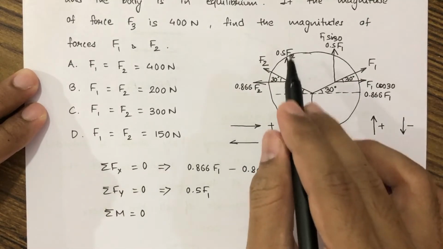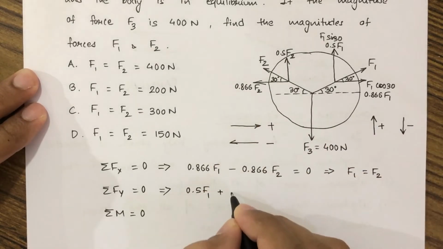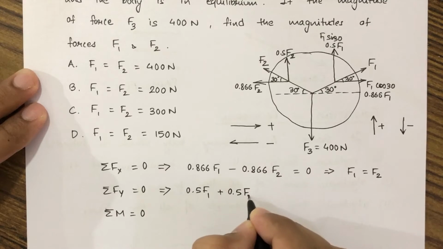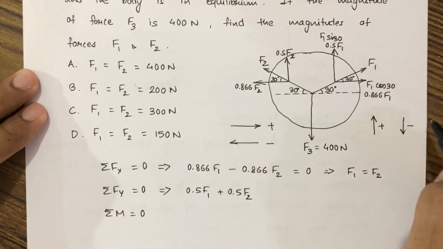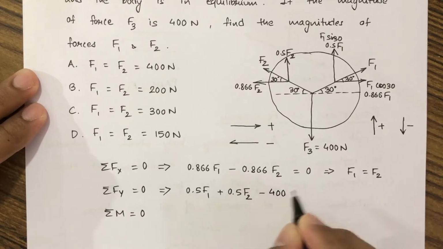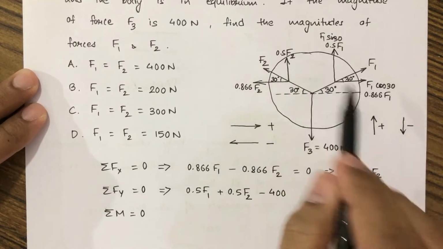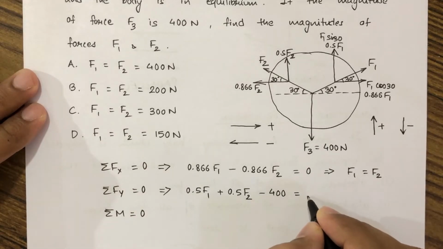This is also vertical, moving upwards, so it is plus 0.5 F2. This vertical component is moving downwards, so it will be taken as minus 400. So we have taken all the vertical components. Horizontal components we need not take because we are doing summation Fy. So this all will be equal to 0.